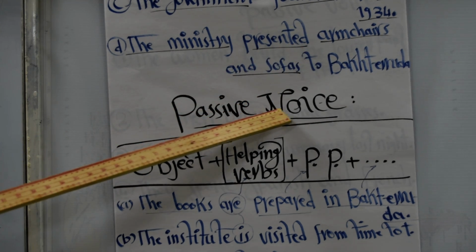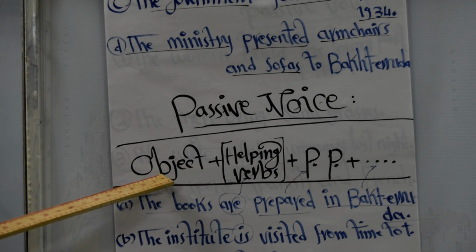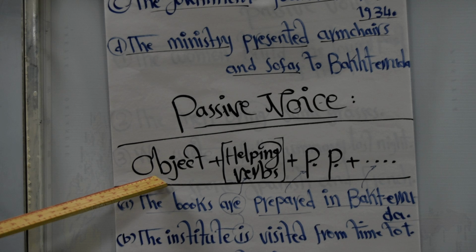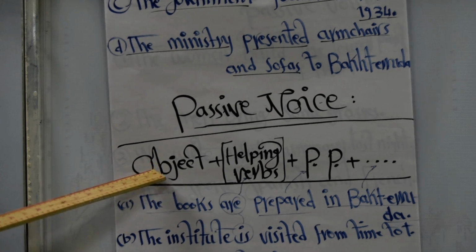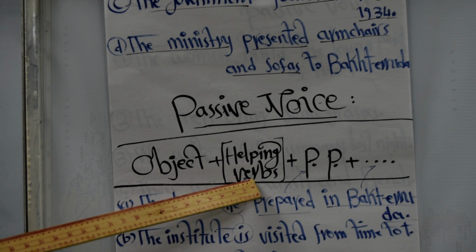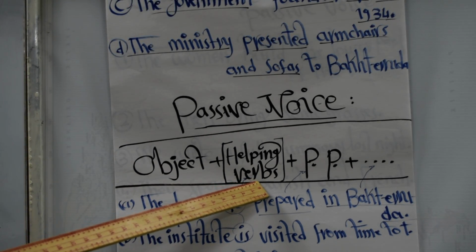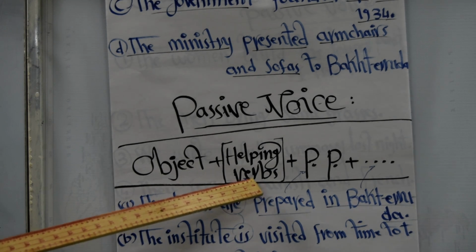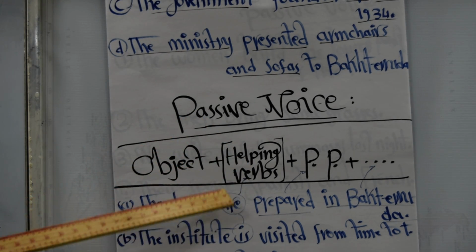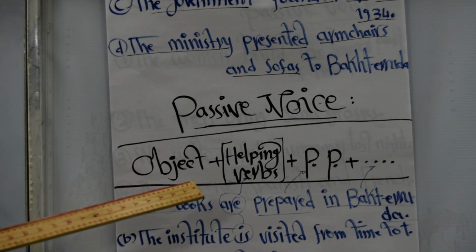So now when we change that active voice to passive voice, we have to take the object first. The object comes first, plus a helping verb, which is very important here. And by the way, we should mention the modal verbs, but they are not quite important because the passage of today talks about the simple present and the past simple.